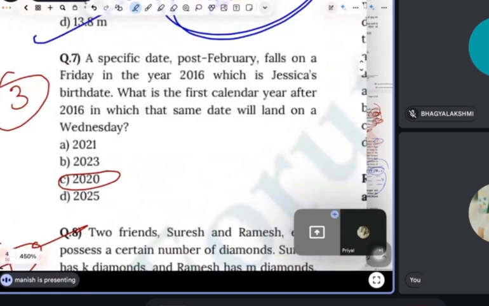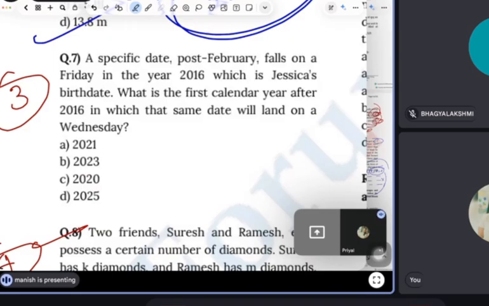All right, read this question. A specific date post February falls on a Friday in the year 2016, which is Jessica's birth date. What is the first calendar year after 2016 in which the same date will land on a Wednesday? Guys, this is a calendar question, right?